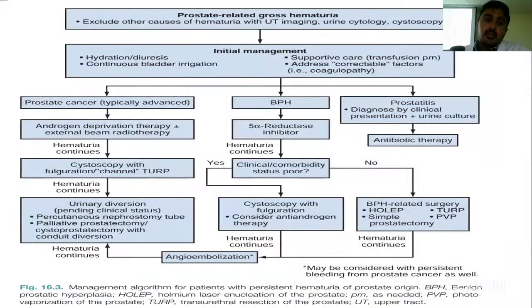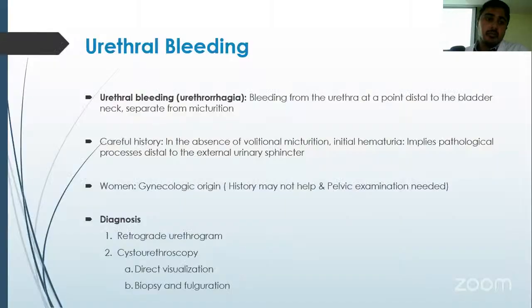This algorithm depicts that if a patient comes to you with prostate-related gross hematuria, initial management usually suffices, and then you can categorize accordingly into prostate cancer, BPH, or prostatitis. Prostatitis, only antibiotics will suffice. BPH, first line is a 5-alpha reductase inhibitor now, and if it fails, then you have to classify accordingly, and clinical comorbidity status should be known. If it is poor, then you can go ahead with fulguration. If it is not, you can go ahead with surgery in the form of various endoscopic procedures. If nothing helps, then angioembolization, and the final resort is the diversion.